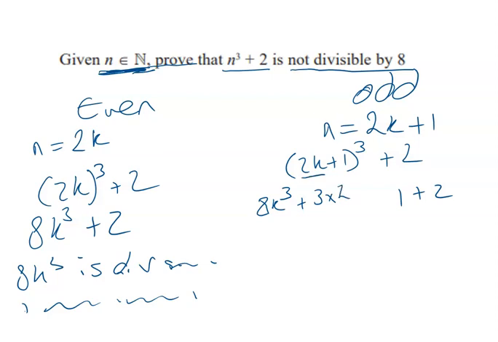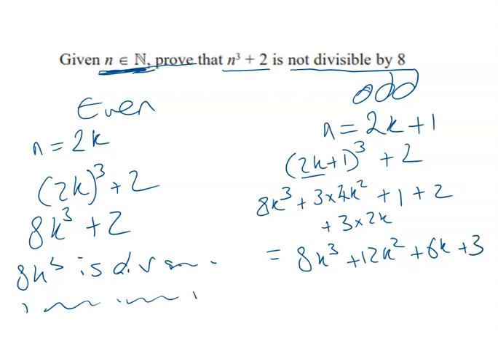So that's going to be 4k squared. And then we're going to have also 3 lots of this squared times that. So that's easy, it's just 2k. So what's this? This is 8k cubed plus 12k squared plus 6k plus 3.